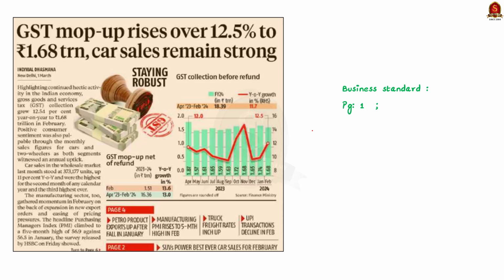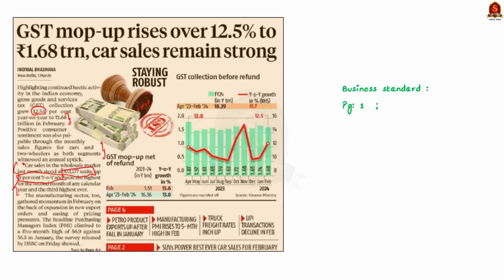The Indian economy remains active with a notable increase of 12.54% in the gross GST collections. See, it reached 1.68 trillion in February. Moreover, the consumer confidence is also in the positive territory, reflected in the annual growth rate of car and two-wheeler sales. This article notes that the car sales in the wholesale market saw a notable 11% year-on-year increase, reaching 3,73,000 units.